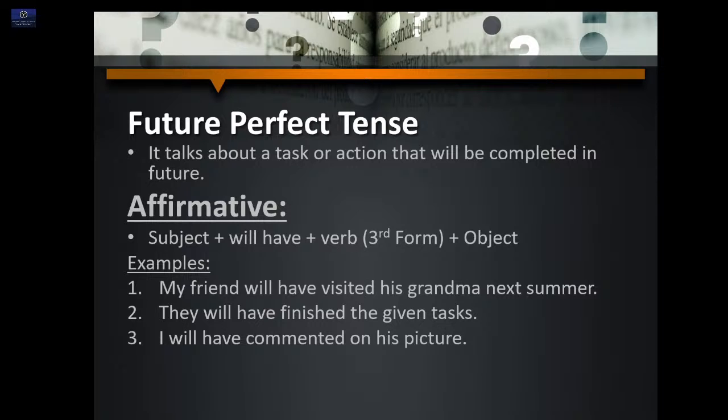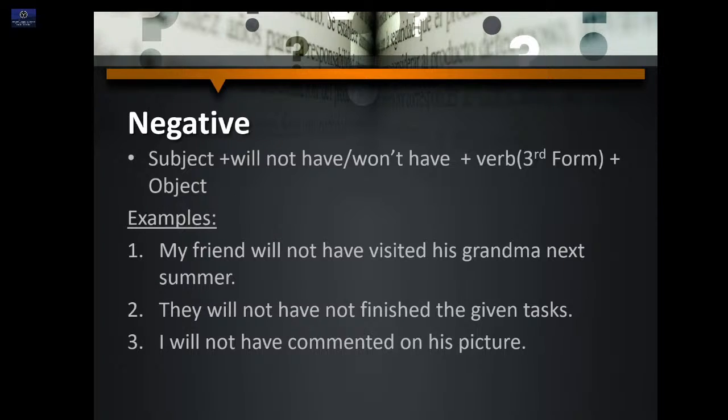So let's look at its negative. Subject, will not have or won't have as the short form, verb third form and object. My friend will not have visited his grandma next summer. They will not have finished the given tasks. I will not have commented on his picture.